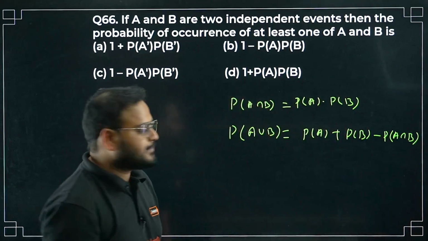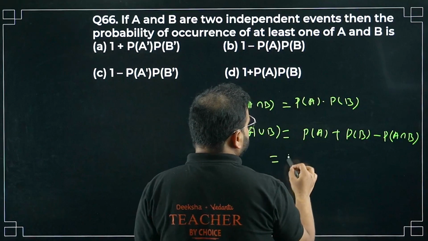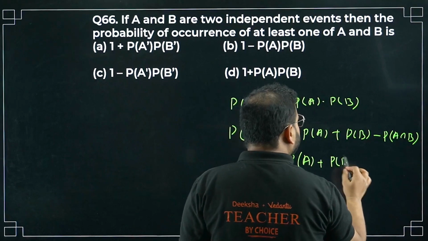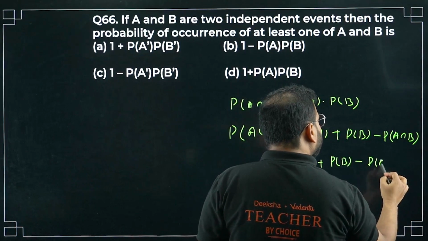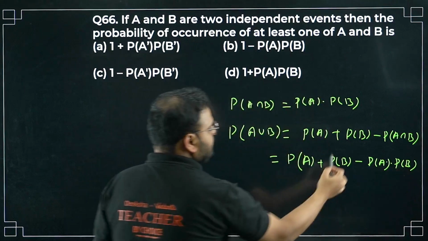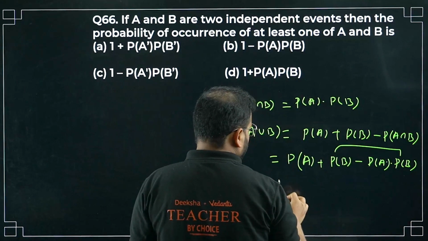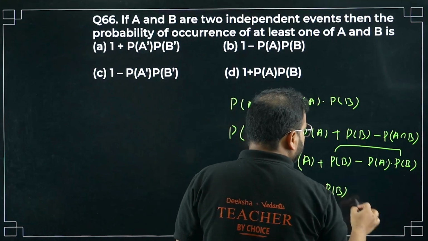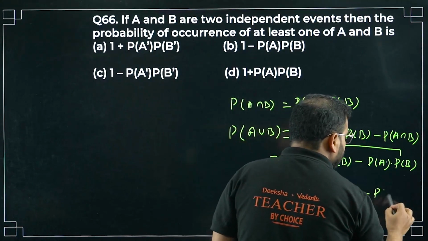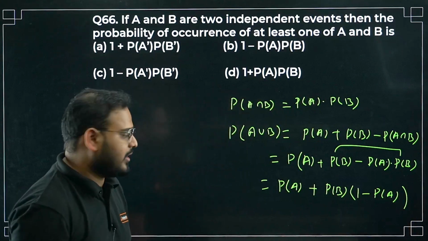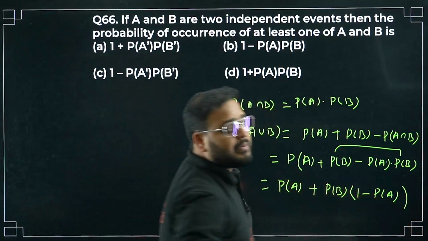Now we apply this first equation in the second one: P(A) plus P(B) minus P(A) into P(B). Take P(B) common in the first one. So I get plus P(B) common, 1 minus P(A). What is 1 minus P(A)? Simply P(A dash).